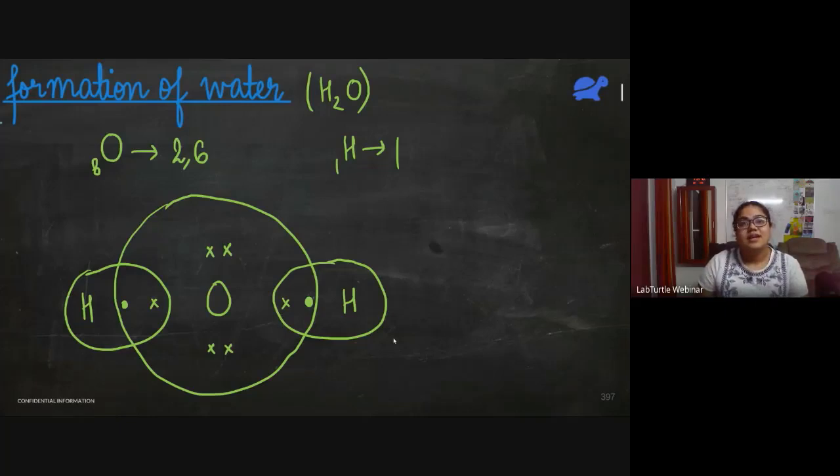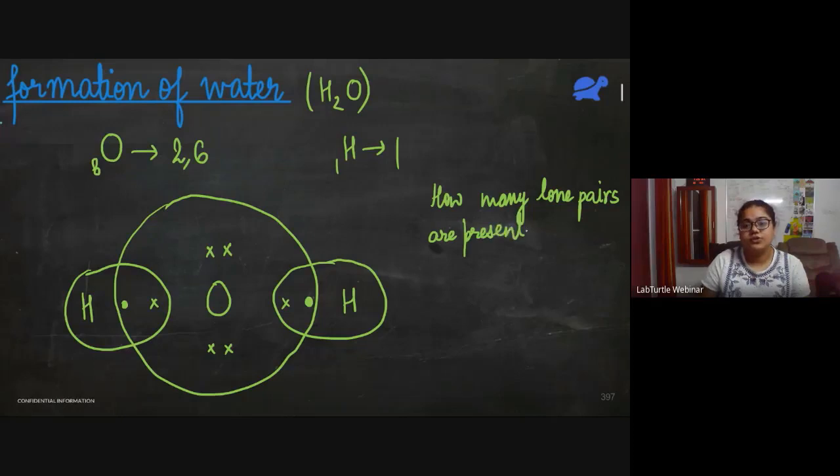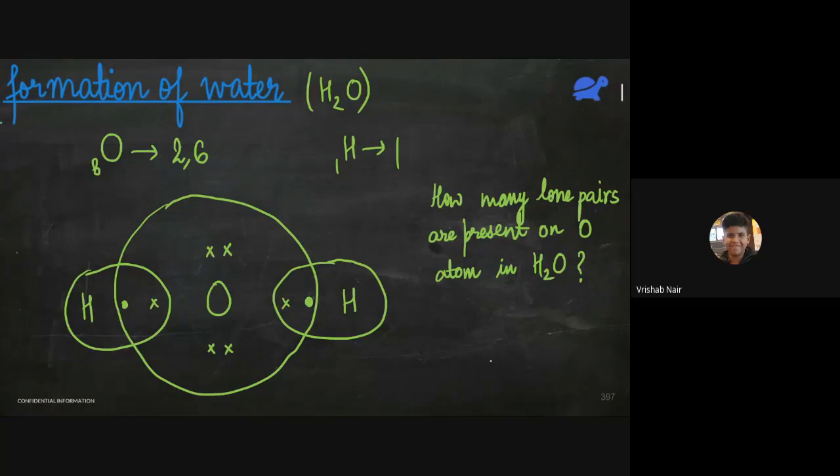Fine. So now I have a question. How many lone pairs are present on oxygen atom in water? 2.